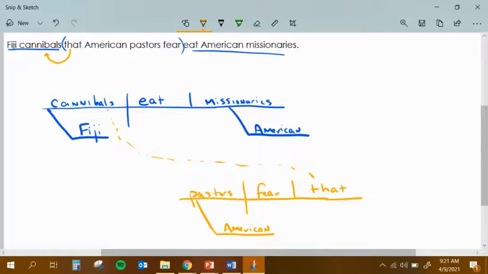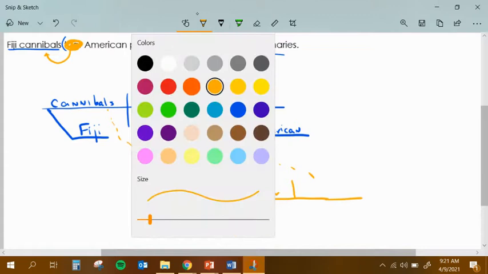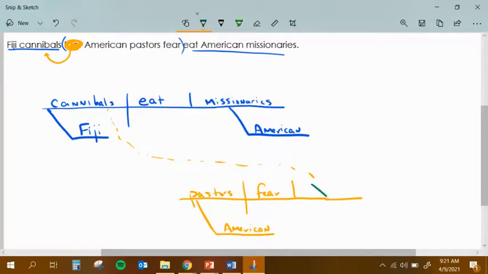Easy enough. Well, let's adjust the sentence a little bit. We do know that the word that could be cut out of the sentence. It could be looked at as an expletive, and that happens with the word that. And I could just simply say, if I scratch it out, Fiji cannibals, American pastors fear, eat American missionaries. You don't have to have the word that. And so if I do decide to cut it out, I could put it in parentheses. Let's change our color here. Let's go green. I can also put an X there if I want to. Sweet. And that's our way of saying Fiji cannibals, American pastors fear, eat American missionaries.